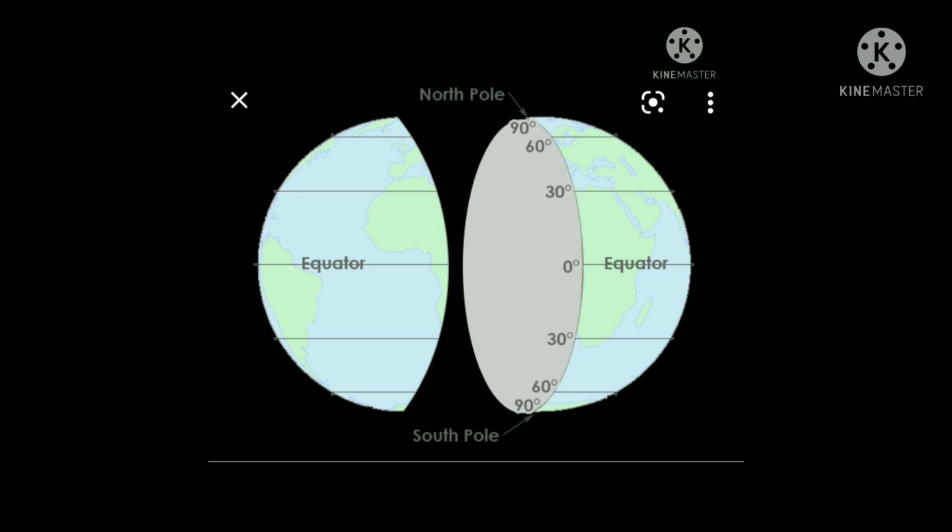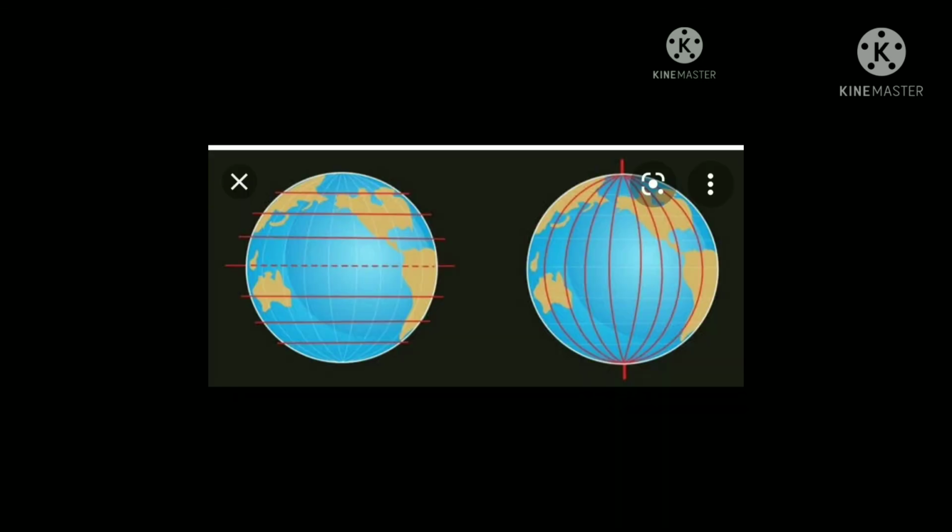Next one, latitudes and longitudes come from the Latin words latitude and longitude. The longitude that passes through the British Royal Observatory at Greenwich, England, is called the 0 degree meridian or prime meridian or Greenwich meridian. Latitudes are parallel to each other and never meet. Longitudes are known as meridians.